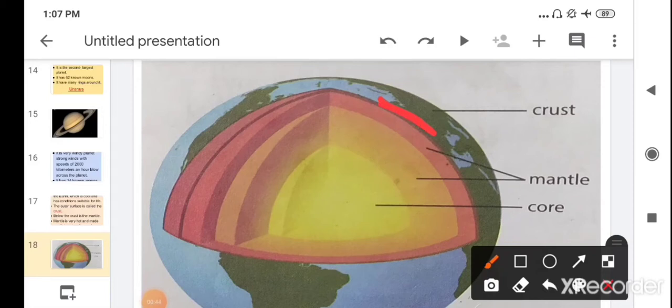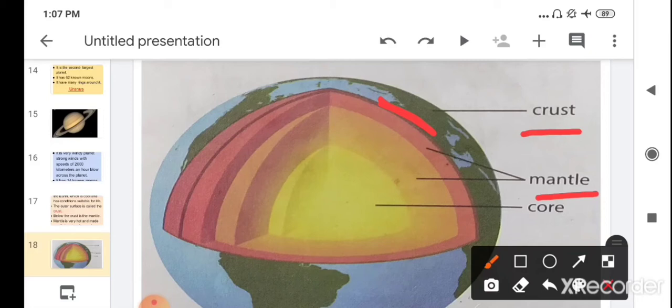So this outer surface has suitable conditions to live. It has water, air, plants, and soil, which are suitable for life. This layer is known as the crust. Below the crust, as we move towards the inner side of the earth, the next layer is the mantle.